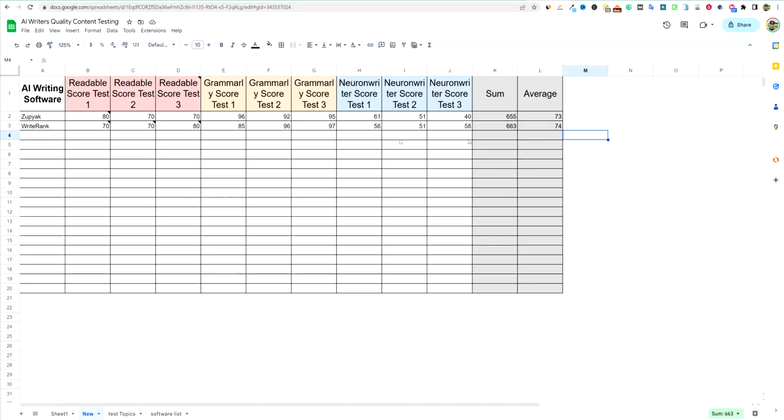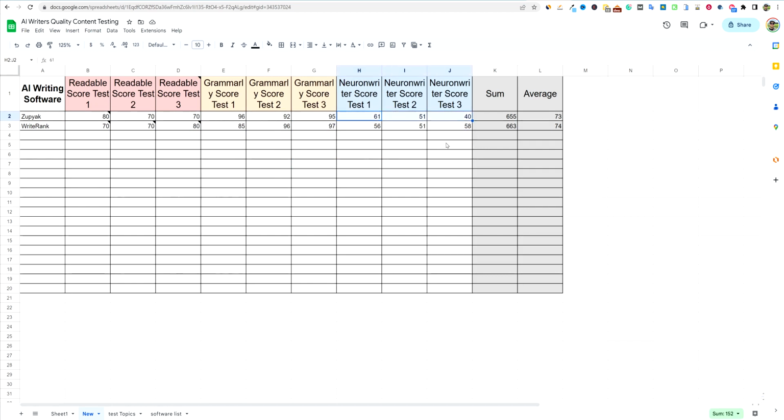And if we compared the two, I did write in here under the notes section, this one right here might have been a little skewed because of that 3,000 word post, but I'm going to go ahead and keep it in there. These are the scores. We did get a 97, which is the highest Grammarly score out of the two tools that I tested, Zubiak and WriteRank, so far this week on AppSumo. Highest Grammarly score. They both did the same with Readable. And then also we got a 58 right here in NeuronWriter.